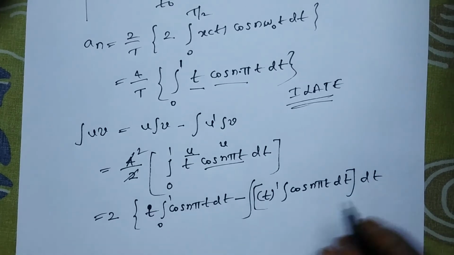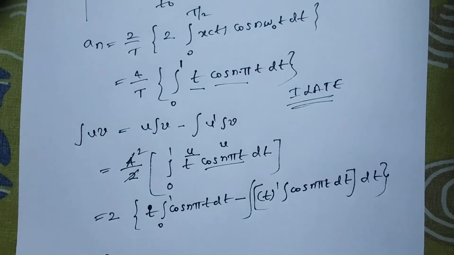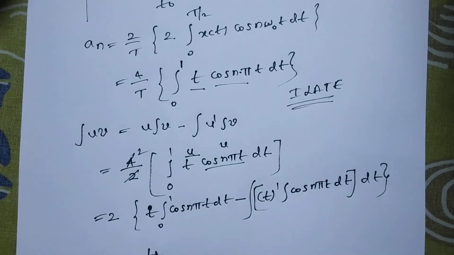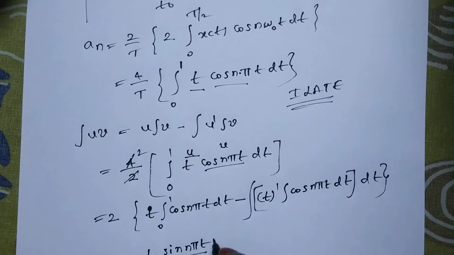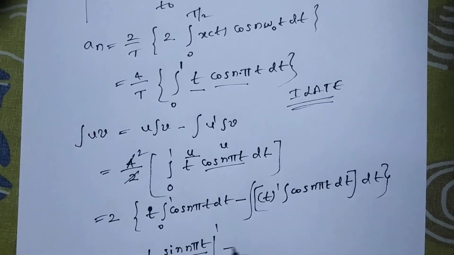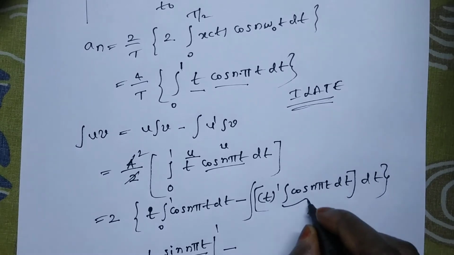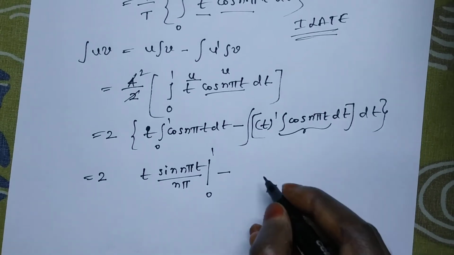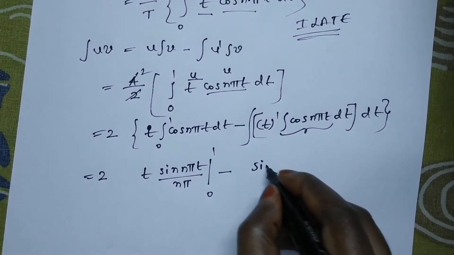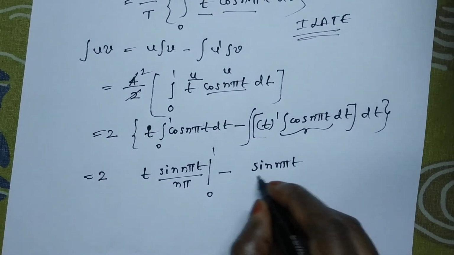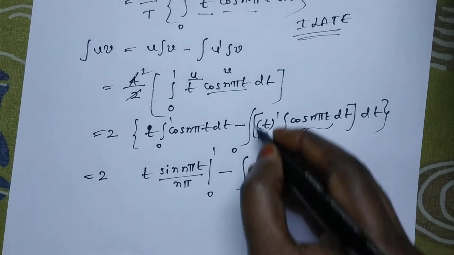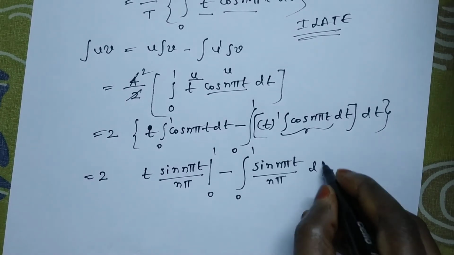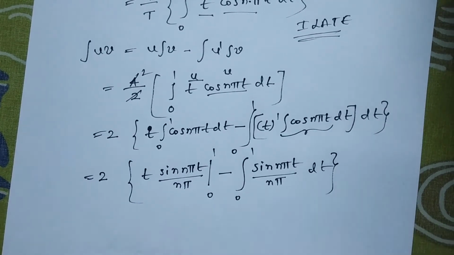Don't confuse, do it patiently. 2. What about the integration of cos? The integration of cos is sin n pi t by n pi, apply the limits, minus the internal integration which you have to do first, which is sin n pi t by n pi, with the differentiation of t being 1, integration 0 to 1 dt. Be careful about the braces.